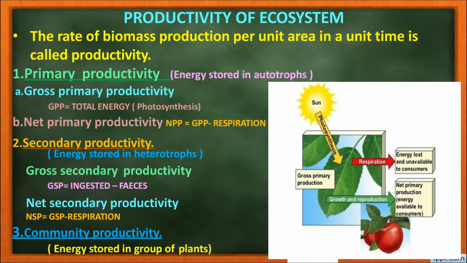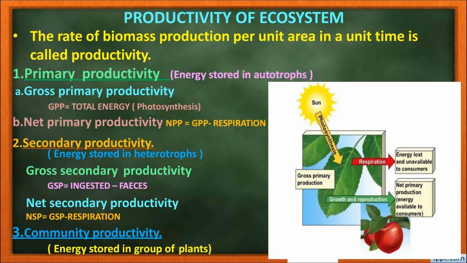What is gross primary productivity or GPP? It is the total energy that is produced out of photosynthesis. And what is net primary productivity? Net primary productivity is equal to gross primary productivity minus respiration. The plants produce the energy in the form of food and they utilize this during respiration. They respire, and a certain amount of energy is lost by their respiration.